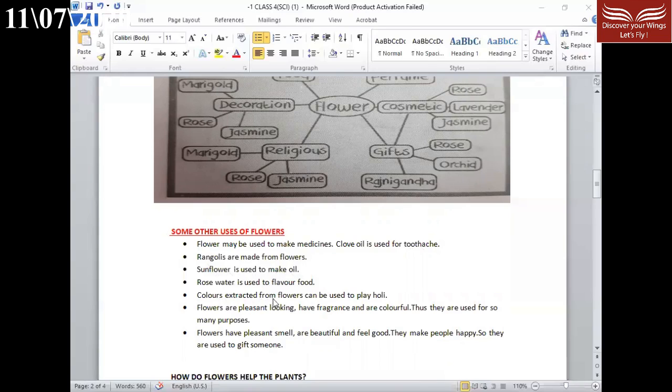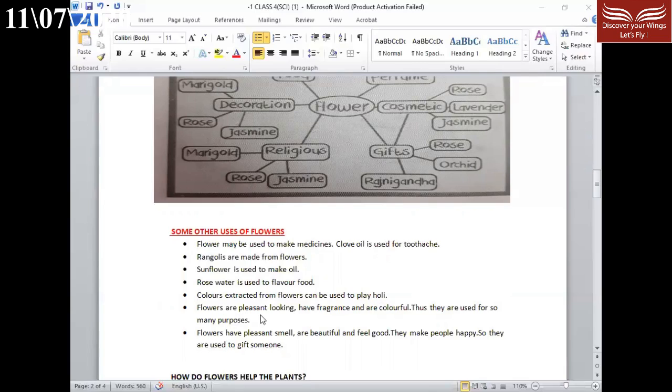Colors extracted from flowers can be used to play Holi. Many of you, or all of us, play Holi. It is a festival, and in Holi we use colors. You must have heard that sometimes we use organic colors. So organic colors means, what are organic colors made from? They are made from flowers, they are organic and are very safe for us.